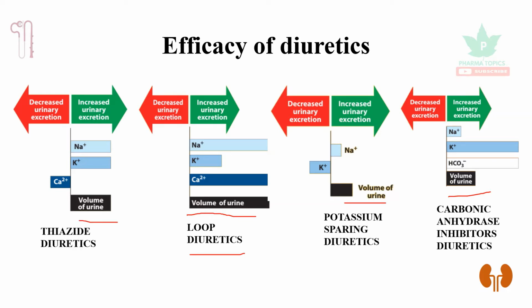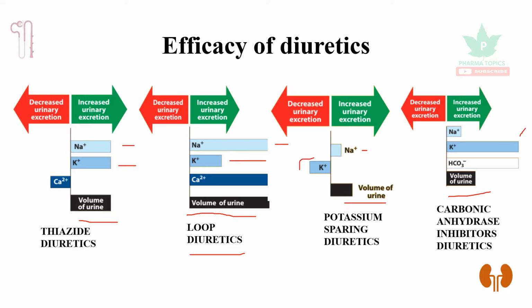In all the cases, you can see sodium is lost. The loss of sodium is less in case of potassium sparing diuretics and carbonic anhydrase inhibitors, whereas it is very high in case of loop diuretics. Potassium loss happens with the thiazide diuretics, the loop diuretics, and in case of carbonic anhydrase inhibitors.